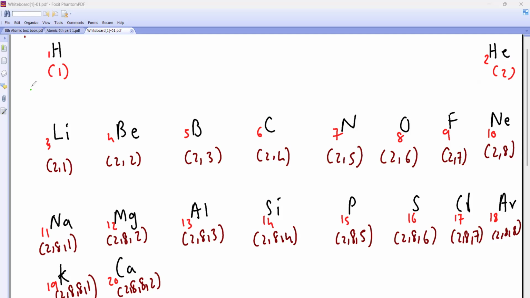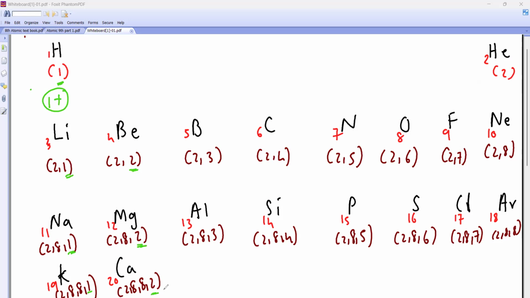If I lose an electron, which has a negative charge, I'll develop a positive charge. So here how many electrons are there? 1, 1, 1. So they will lose 1 electron. So all of these, what will be their valency? 1 plus.